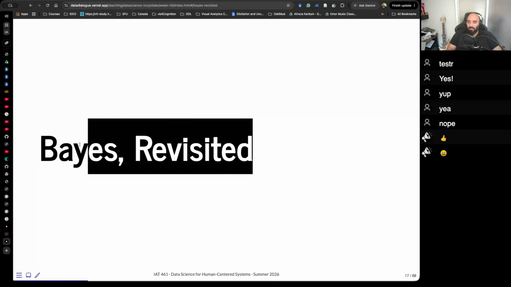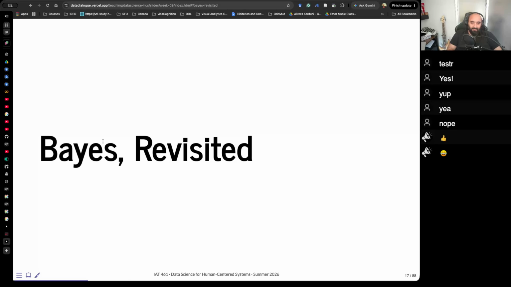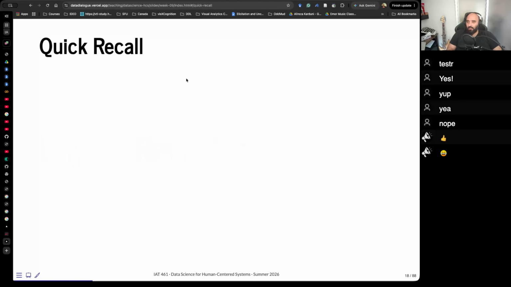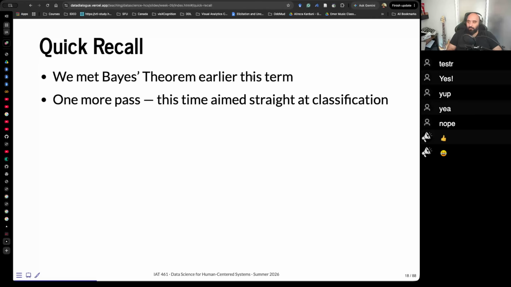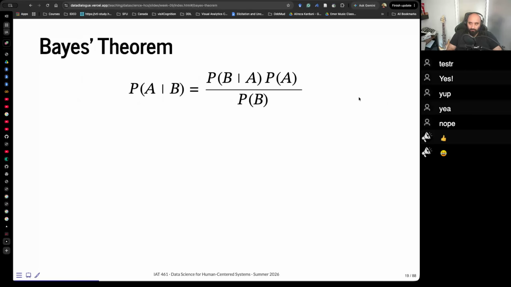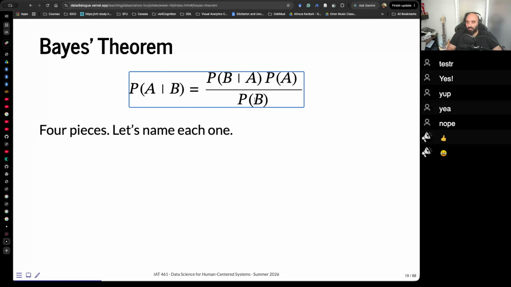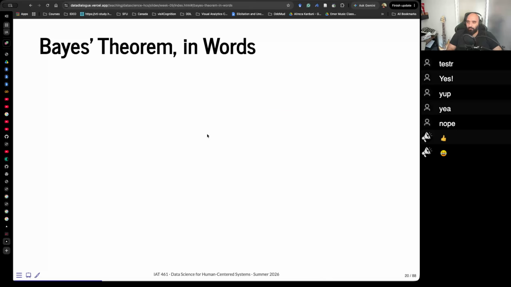Okay? So now let's go back to our Bayes. You've all answered this in your exam. Okay? Quick recall. We met Bayes theorem earlier this term. One more pass, this time aimed straight at classification. Okay? So probability of A given B equals probability of B given A times probability of A divided by probability of B. We've seen that. So we have 4 pieces. Let's name each one.